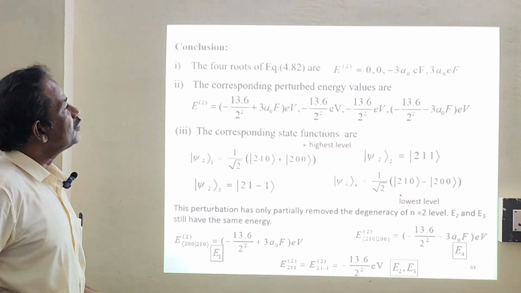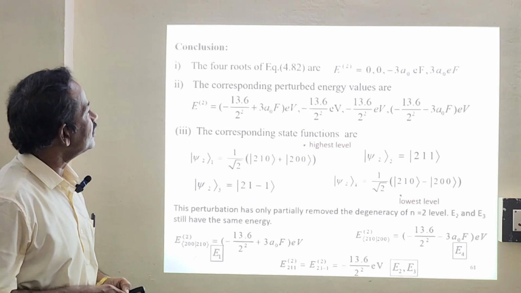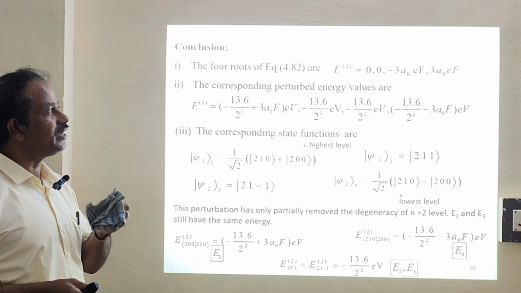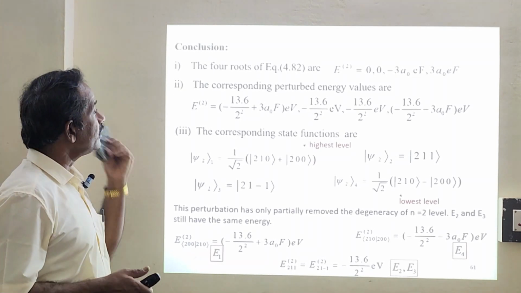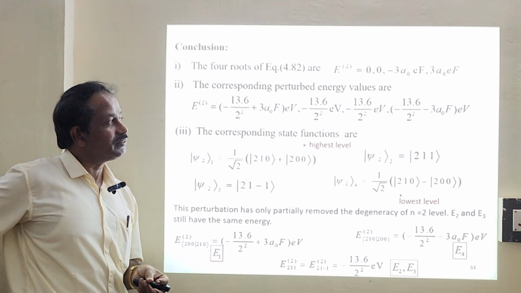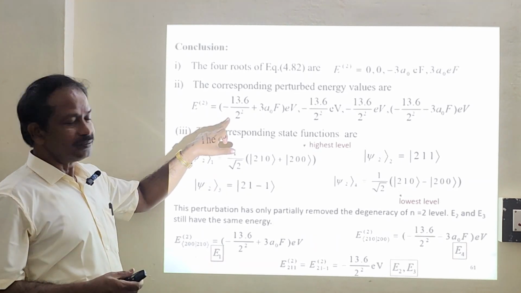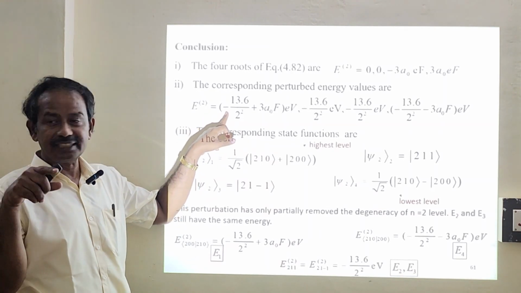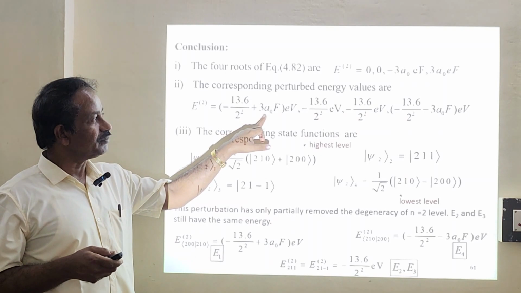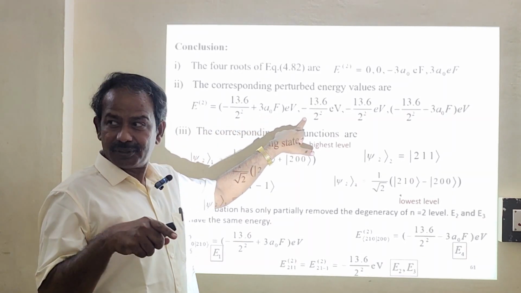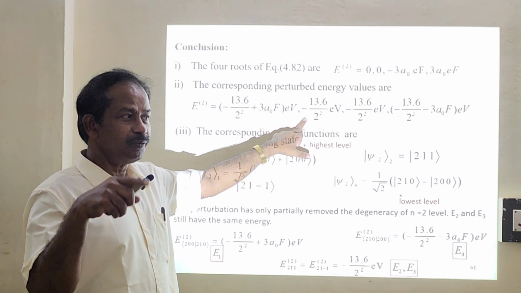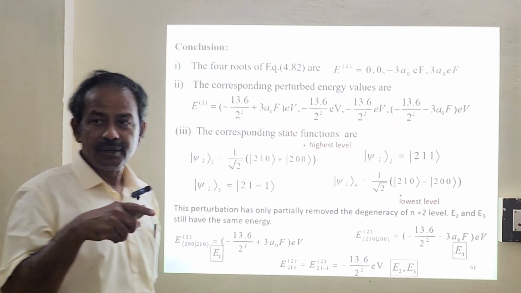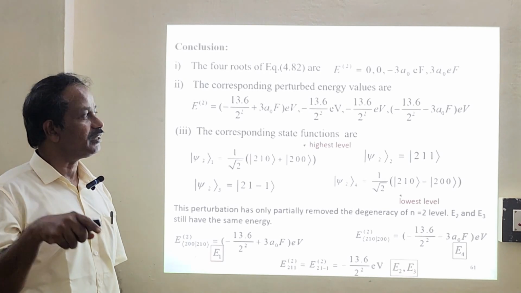Okay. So what is the conclusion? The conclusion goes like this. We have 4 roots: 0, 0, minus 3A naught EF, plus 3A naught EF. The corresponding perturbed energy values will be, you have to add the ground state energy, which is minus 13.6 divided by 4 n square, plus 3A naught EF. Then the other will be 0 plus 0, correct? So minus 13.6 divided by 4 plus 0. So this value and this value. And here you will have minus 13.6 divided by 4 minus 3A naught EF.